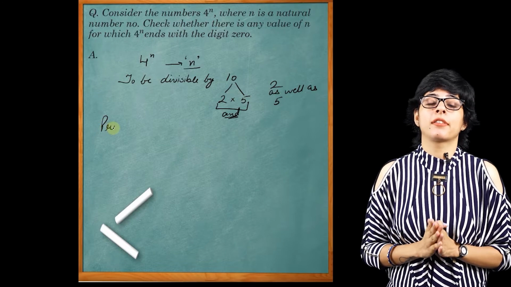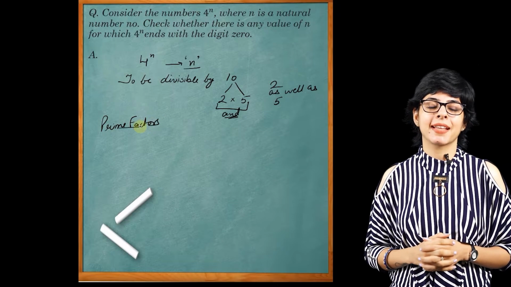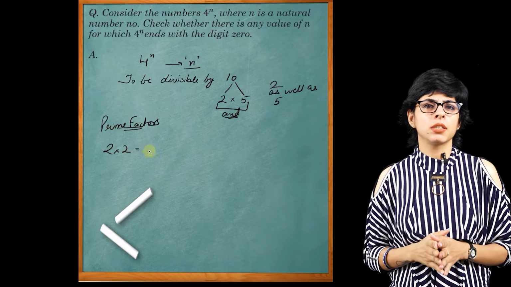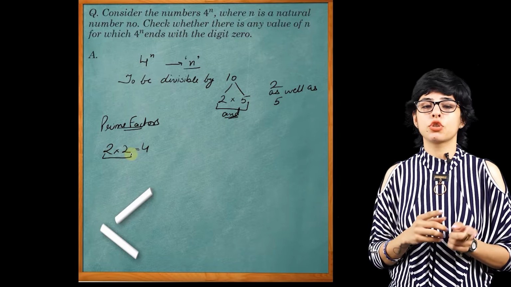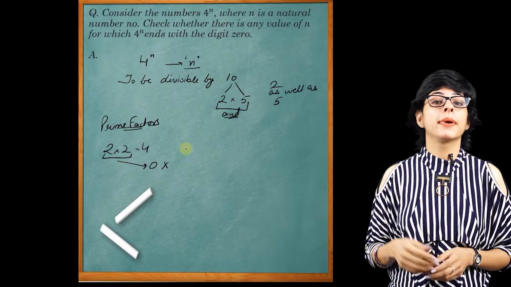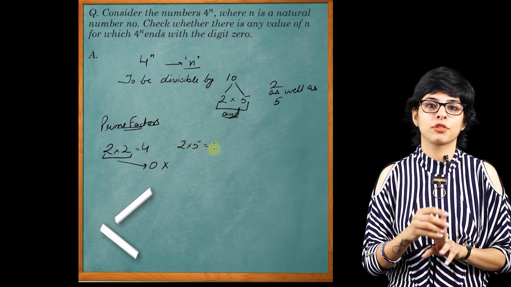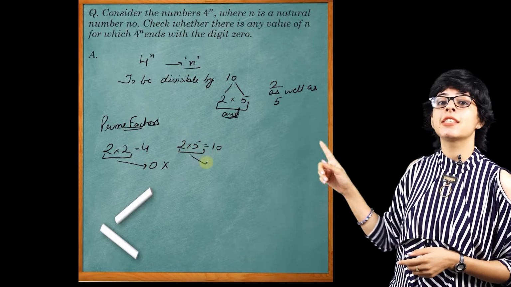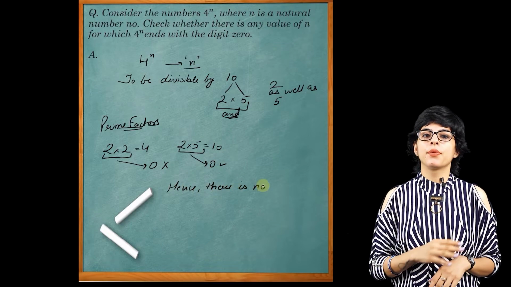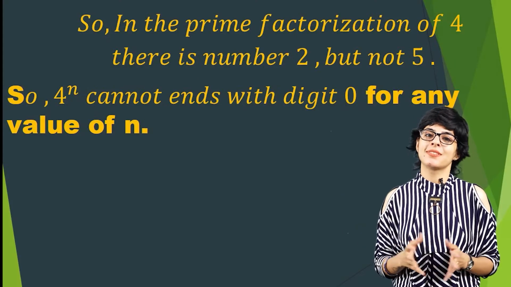Now let's do the prime factorization of 4, as in the question 4^n is given. So the prime factorization of 4 says that there are 2 primes in the factorization, that are 2 and 2. But if it has to end with 0, will this end with 0? No, not at all. Why? Because one number has to be 2 and the other number definitely has to be 5 so that it ends with 0. But here instead of 2 and 5 we have 2 and 2. Hence it is proved that there is no value of n for which 4^n ends with the digit 0.